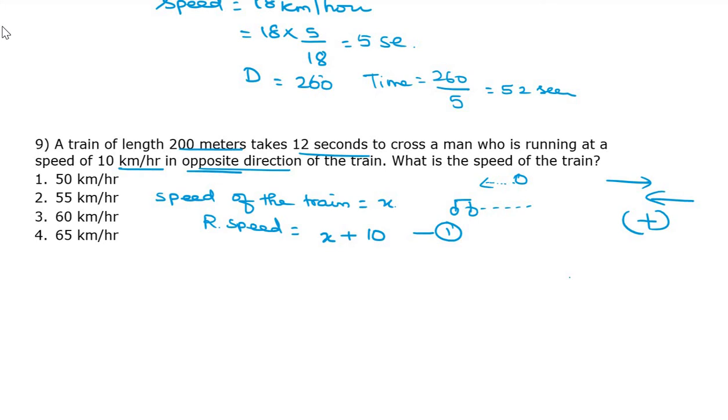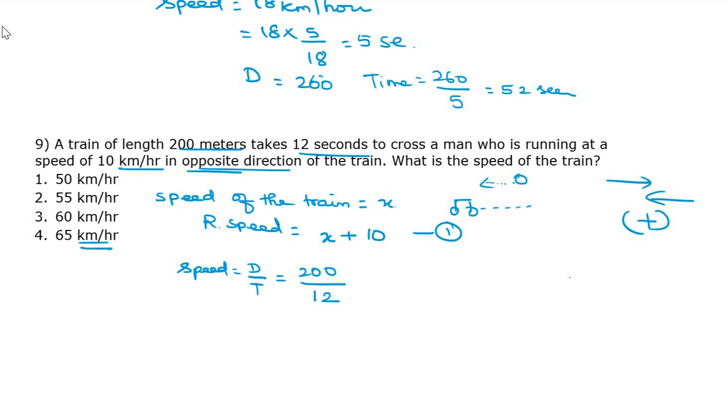Find out the speed. What is the formula for speed? Distance by time. Speed equal to distance by time. For using this formula, we can find out the speed. What is the distance here? 200. Time is 12 seconds, given. Okay, 12. So here it is kilometer per hour. So you have to multiply it.